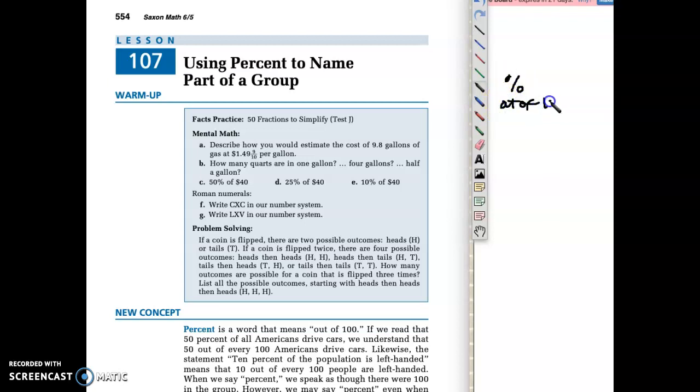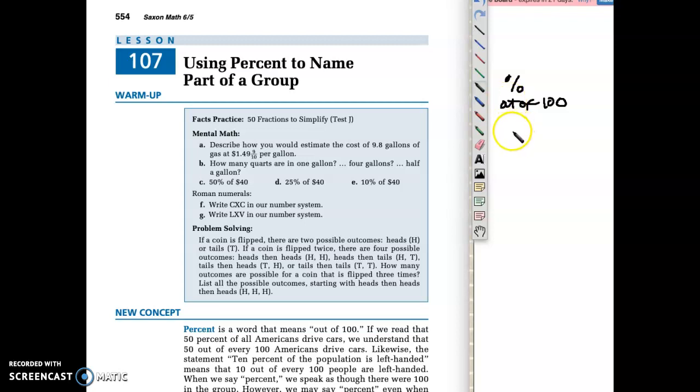So if I were to say that 50% of Grammar 5 students like Frozen 2. Actually, I have no idea. I have no idea what movies you guys like. If we were in class, I'd be asking you guys this, but I can't ask my computer because you're not here. I'm just talking to a computer screen.